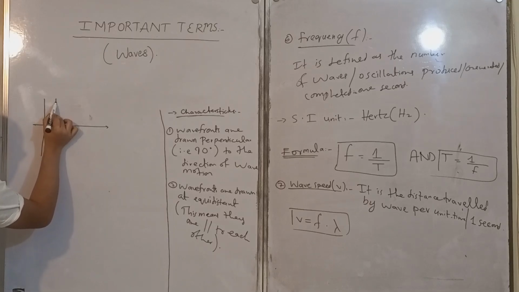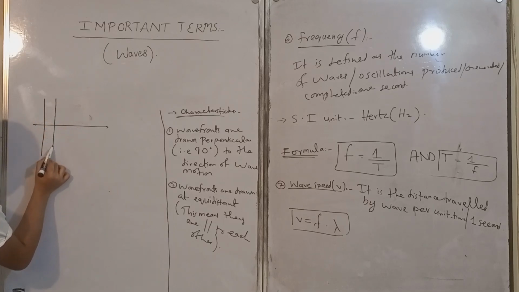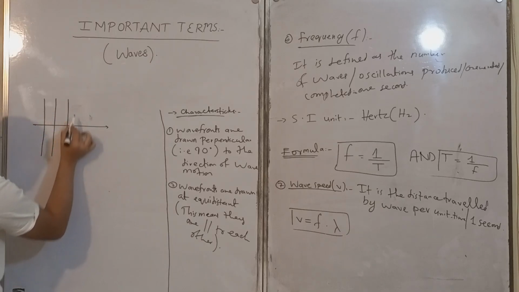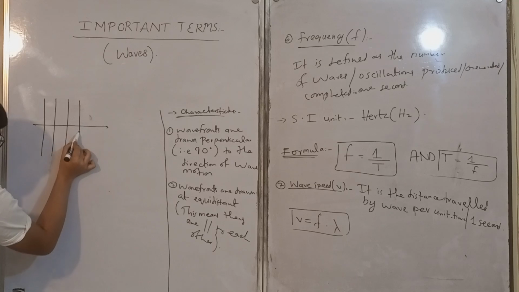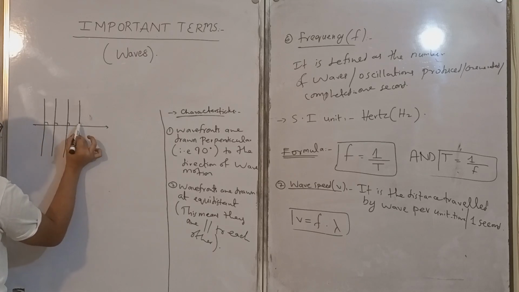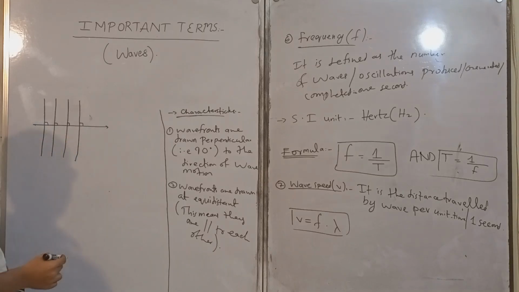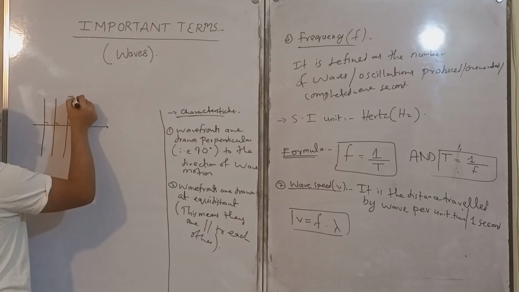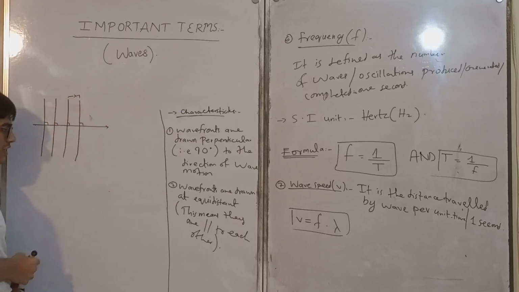They will be drawn equidistant to each other, and they will be perpendicular to the direction of wave motion and parallel to each other. The distance between two wave fronts is called lambda, that is wavelength.